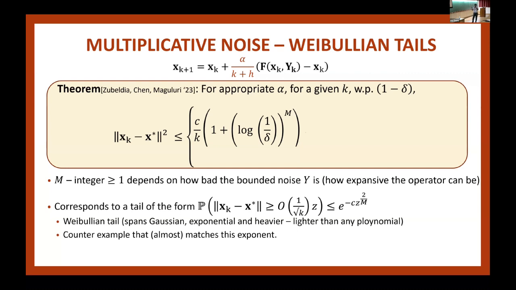Now, when you translate this to RL, there are two cases, tabular and function approximation. In the tabular setting, you can show that the iterates are bounded if you assume rewards are bounded and finite state. Therefore, you can get sub-Gaussian tails. There's no problem. You don't need to look at this setting. But in the function approximation setting, the iterates are potentially unbounded, and there these Weibull tails can show up.